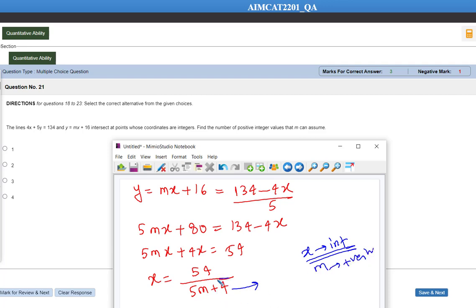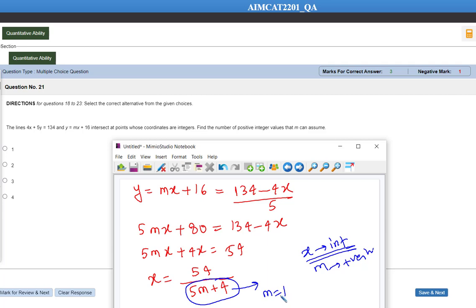So this number has to be a factor of 54. Okay everyone, so m has to be a positive integer. If I put m is equal to 1, it is 9. Yes, 9 is a factor of 54, so m can be 1. Okay, if I put m is equal to 2, no.